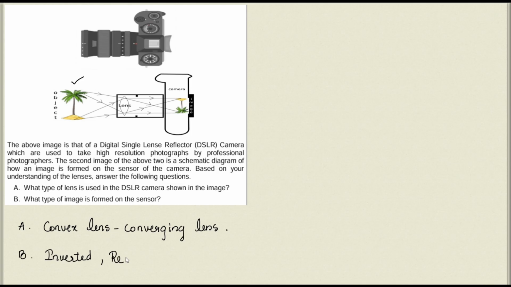It is a real and inverted image. Why? It is called real because the image is formed at the real focus of the convex lens. It always creates real images. When the image is formed on the opposite side of the object, we call it a real image. And from the figure itself, it is clear that it is an inverted image. If it is a real image, definitely it will be inverted.